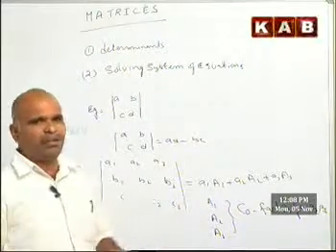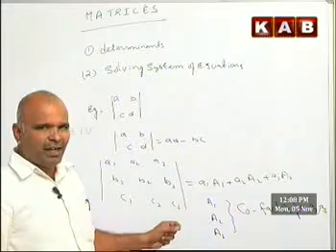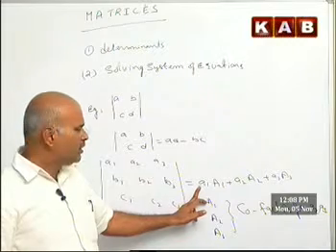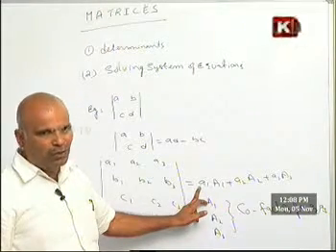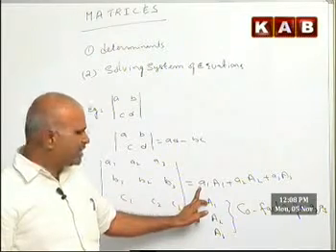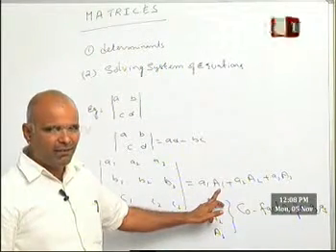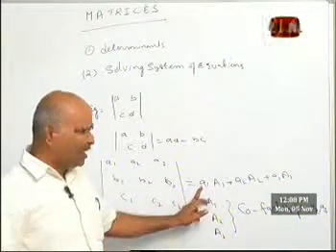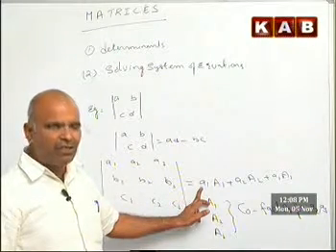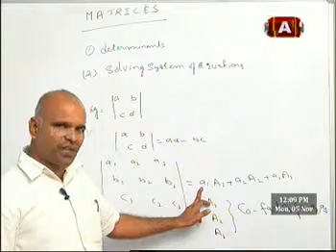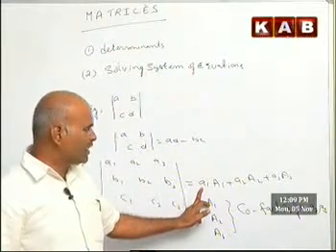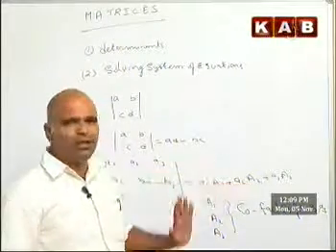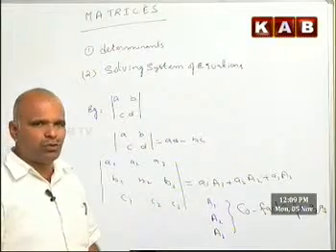So once again repeating the 3 by 3 determinant definition: it is equivalent to the sum of the products of the elements of a row or column with its corresponding cofactors. So this is the determinant. Okay, so now you have learned the determinant. Based on this, we will go on to solve the problems.